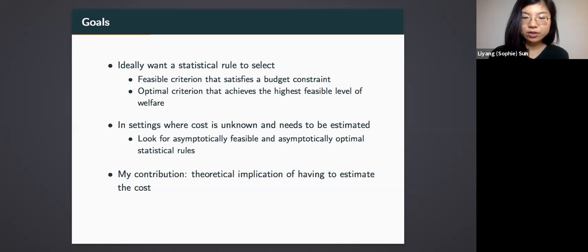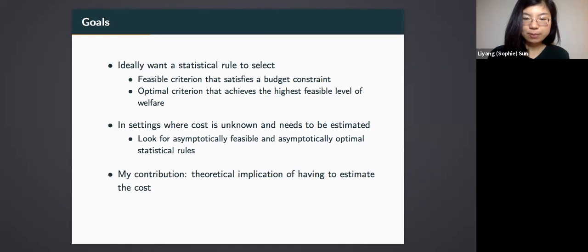In the setting I mentioned earlier, where the cost is unknown and needs to be estimated, realistically, there is just no way that statistical rules can always select feasible and optimal criterion no matter what data we observe. So instead, I focus on deriving rules that are asymptotically feasible and asymptotically optimal, which I will define these two properties momentarily.